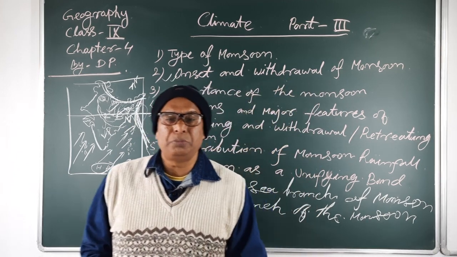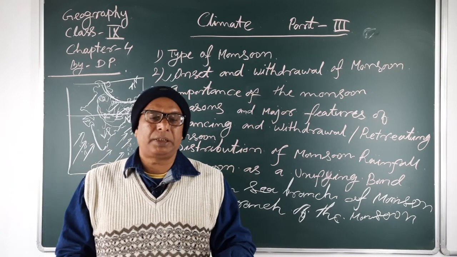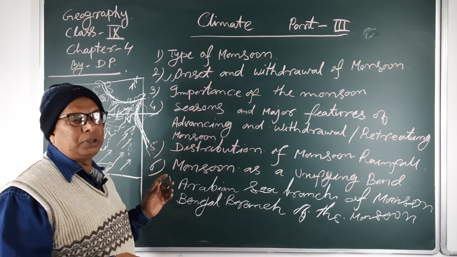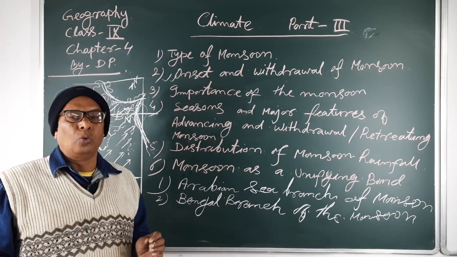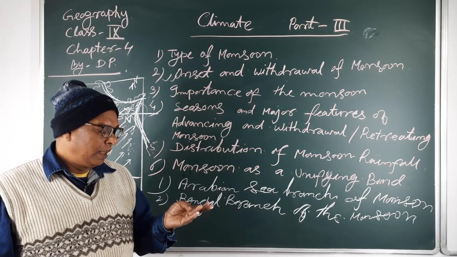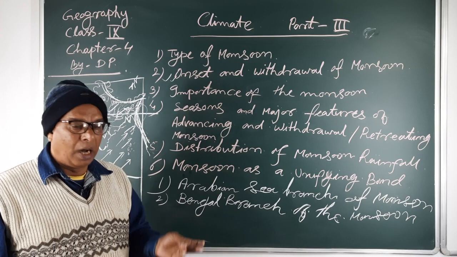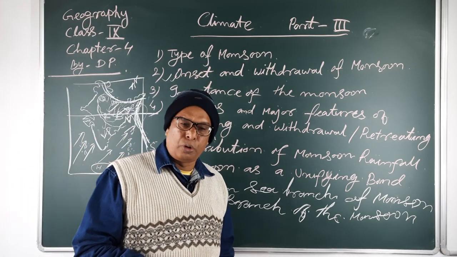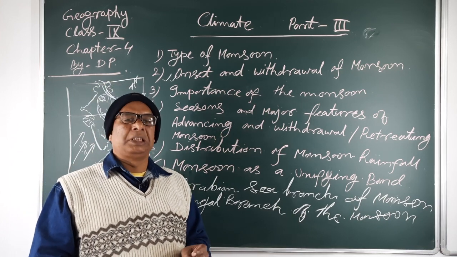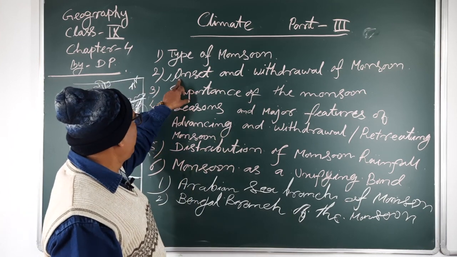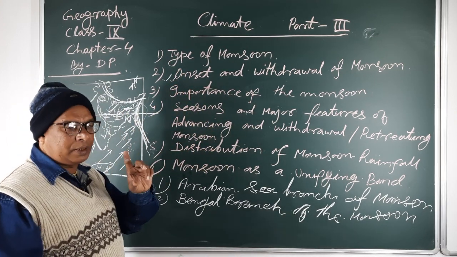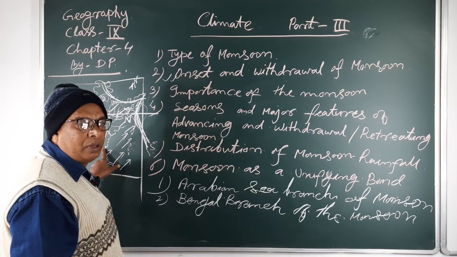Onset of the monsoon means the monsoon sets in our country within 4 months, that means from May to September: May, June, July, August, and September. These 4 to 5 months are known as the monsoon season in our country. Therefore, within these months, the monsoon first starts in the last week of May.